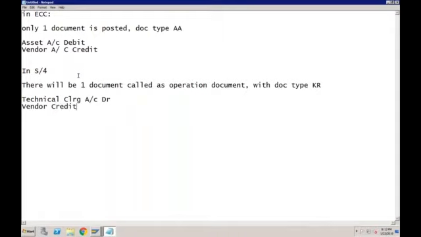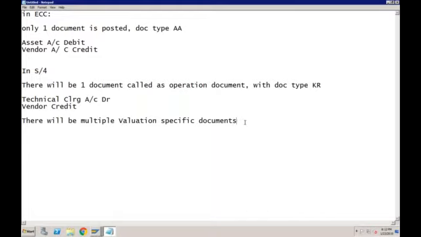But apart from one operational document, there will be multiple valuation specific documents. What do you mean by valuation specific documents? Valuation specific documents means how many accounting principles you have, that much number of documents will be created.